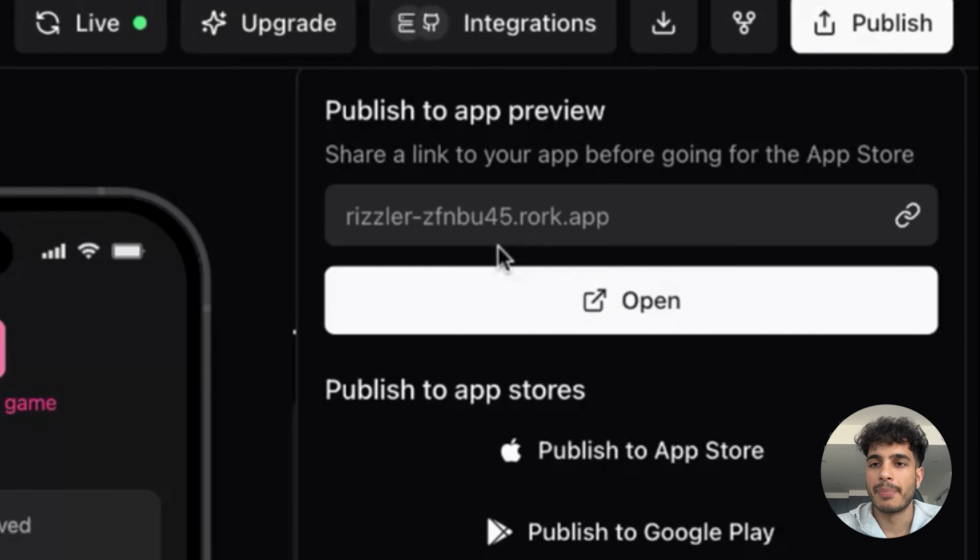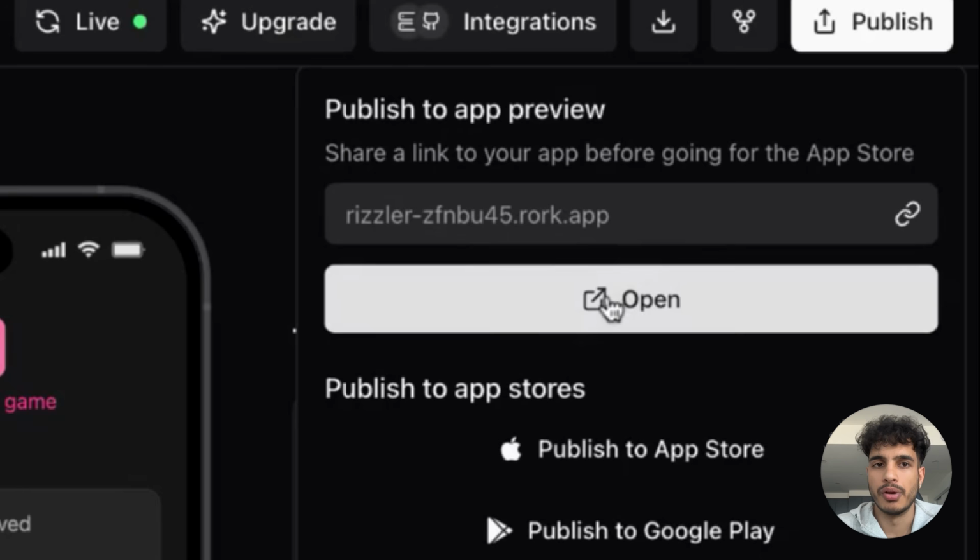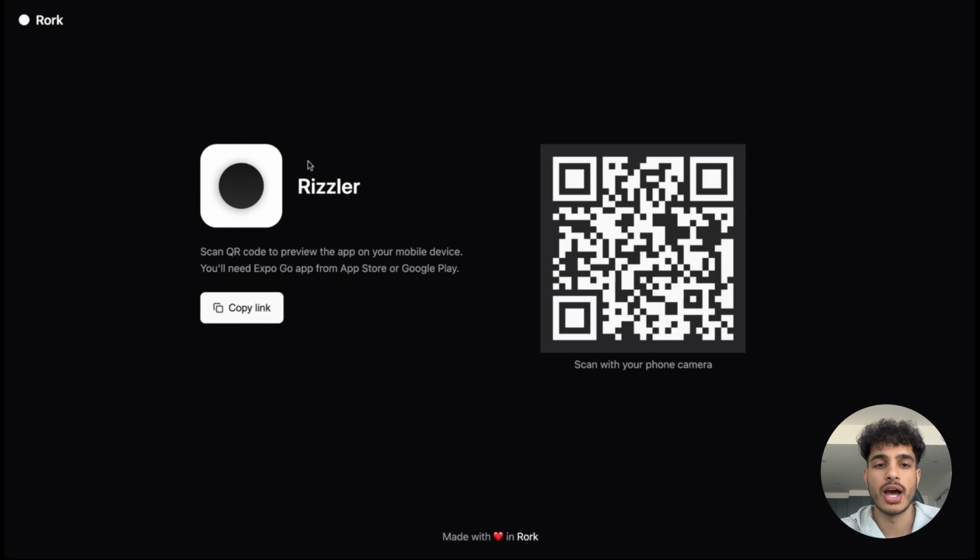All right, so our app is officially published and we can go ahead and open it right here. So you see the preview. Now anyone with the link can scan this QR code and check out your app and use it along with Expo Go, which is great. Again, great for testing and great for getting feedback.